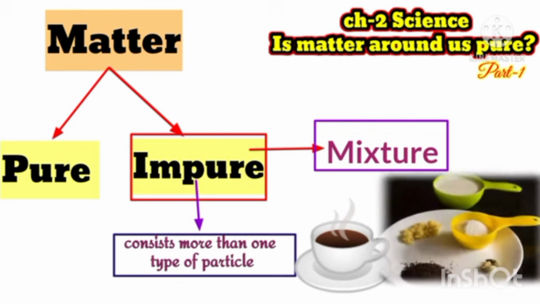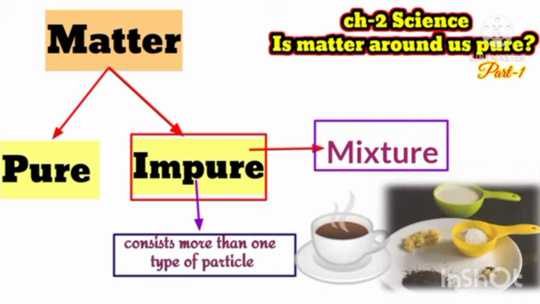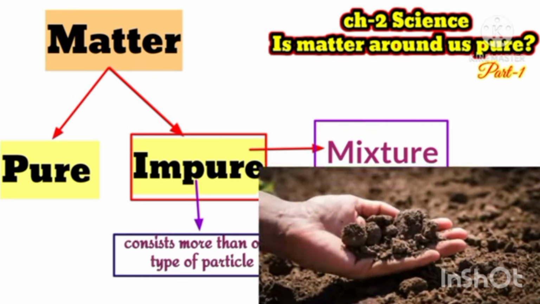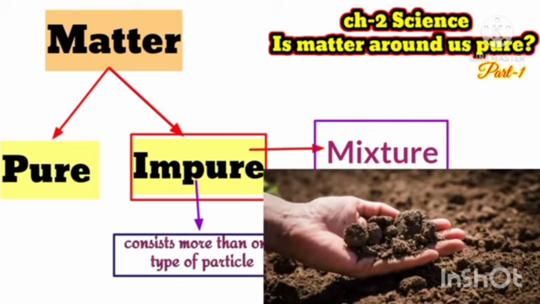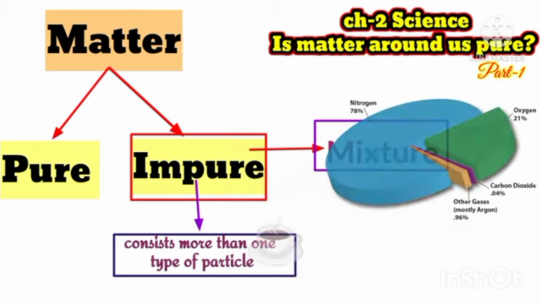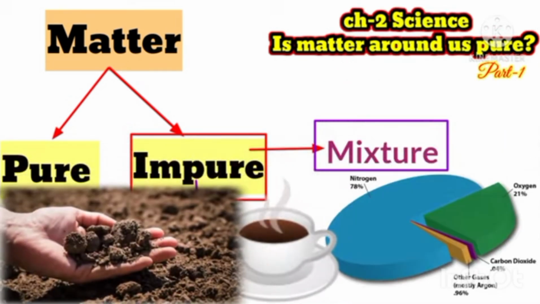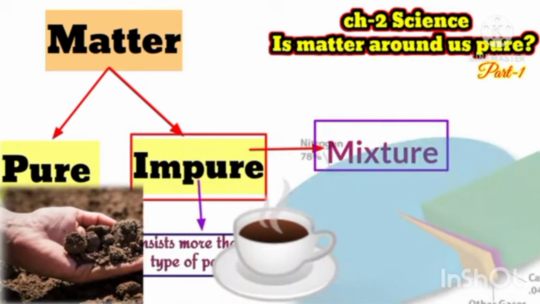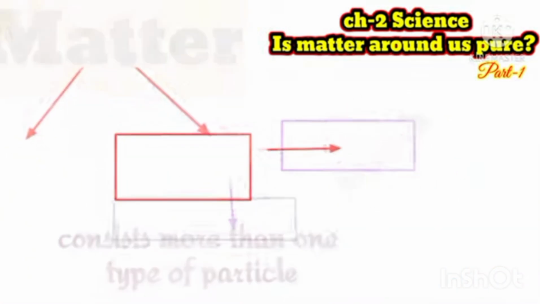Here you can see tea and different substances. Tea is a mixture of tea leaves, sugar, water, milk, and another example is soil. Soil is a mixture of insects, grass particles, water particles, and a lot of microorganisms are also present in soil. All these examples are of impure substances or mixtures. Soil, tea, air, these are known as mixtures.